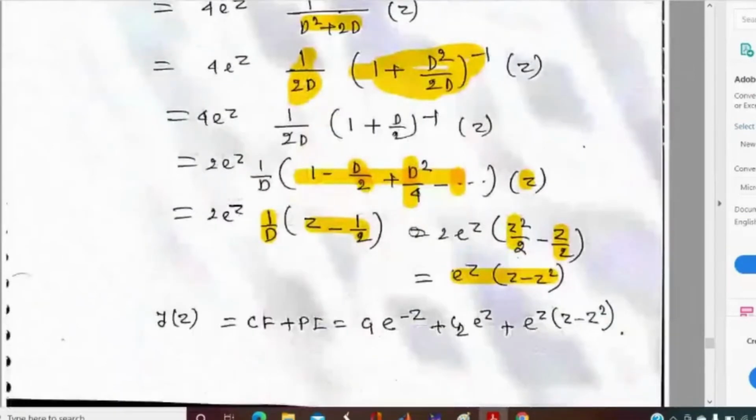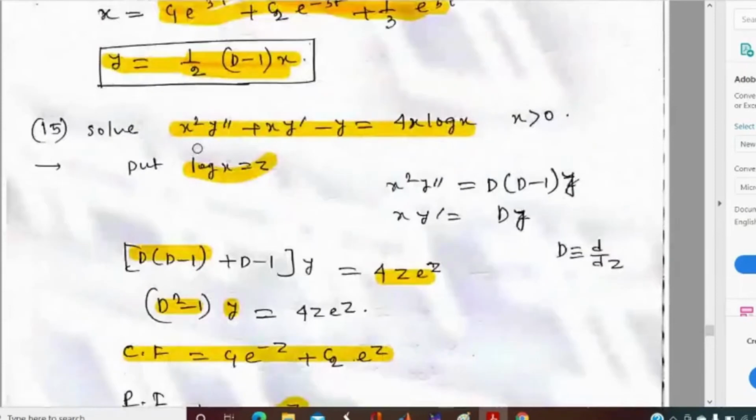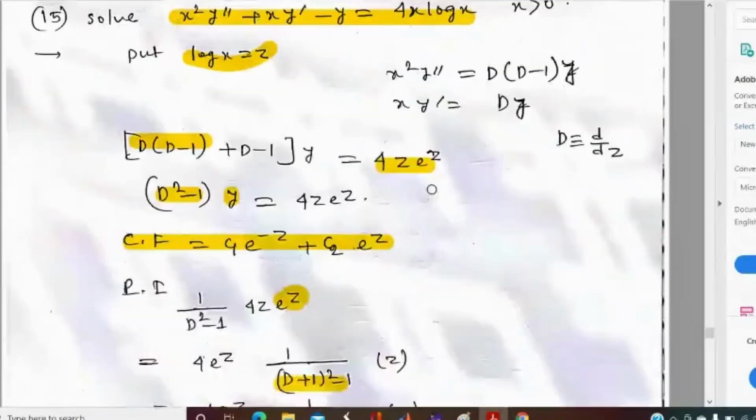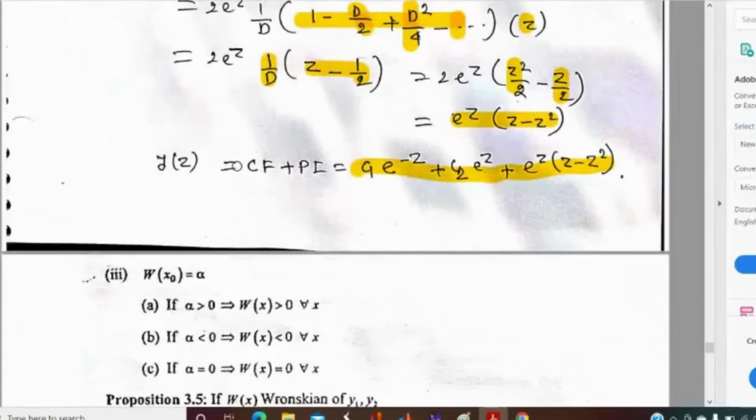So, what will be the value of y(z)? The value of y(z) will be CF plus PI, that is, the value of y(z) will be this. So what will be the general solution of this equation, if the value of y(z) is this?